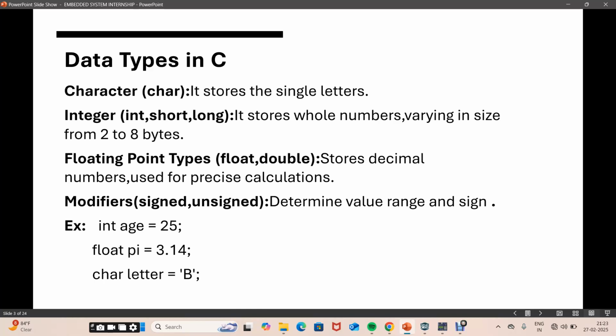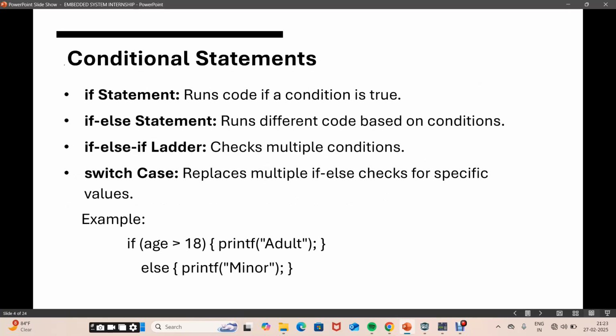And next, signed and unsigned modifiers, which are used to define the number range. For example, int age equals 25. First, we have declared the age. Next, float, which is declared with decimal numbers. Next, character. The character is letter B.